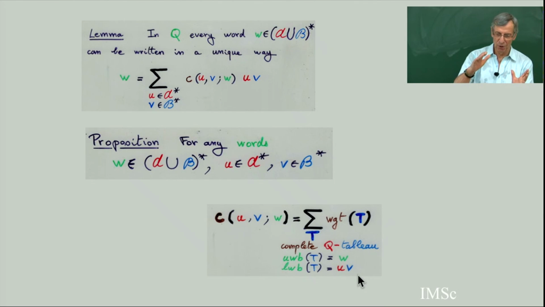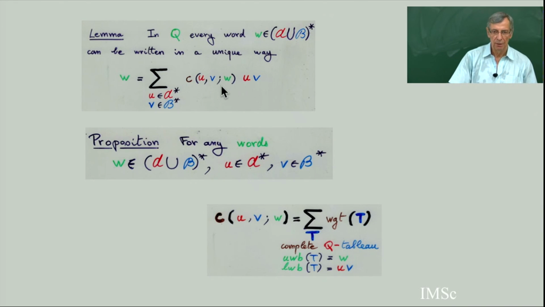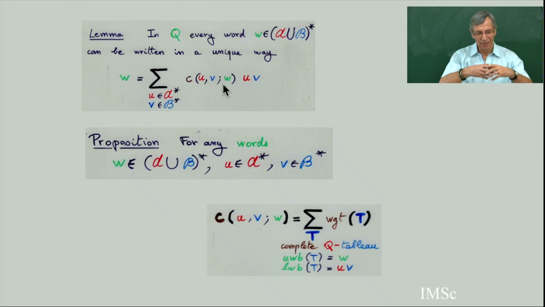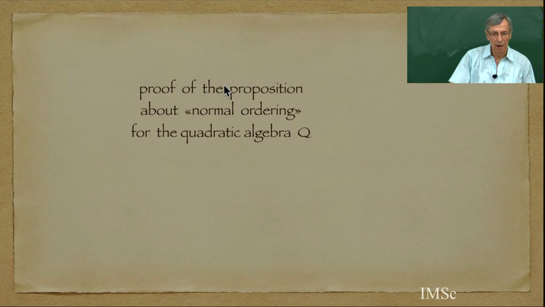So you fix the word of the border, you take the sum of all the weights of all the complete Q tableaux, and you get exactly this unique polynomial in the blue and red letters. This is the analog of the normal ordering when you do the substitution. And then at the end, you get a big polynomial, which is the sum of all possible weights of complete Q tableaux. So I am going to give a formal proof of this.